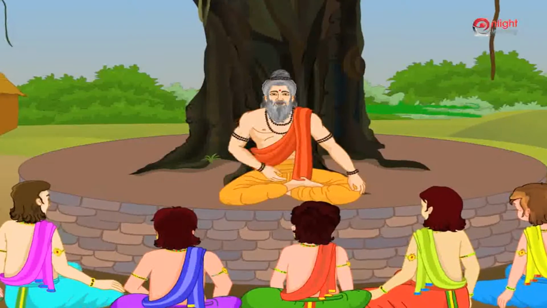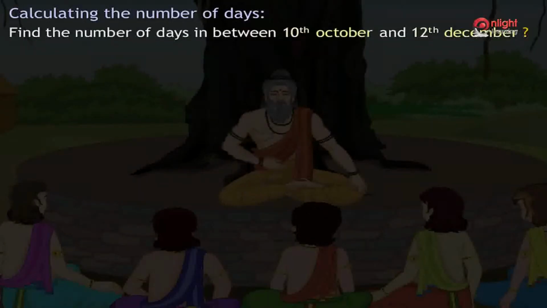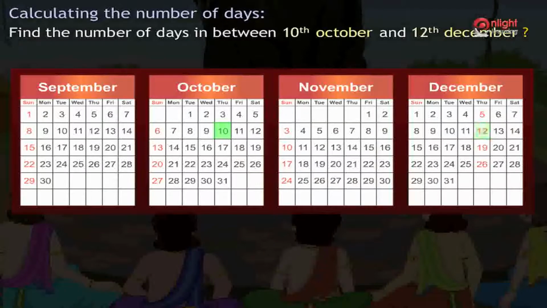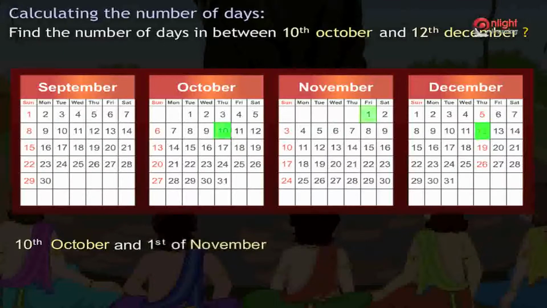dates. For example, we are required to find the number of days in between 10th October and 12th December. We need to exclude 10th October and 12th December since we are asked to find the number of days in between these two dates. There are 31 days in October. Since 10th October is not included, the number of days between 10th October and 1st of November is equal to 31 minus 10, which is equal to 21 days.